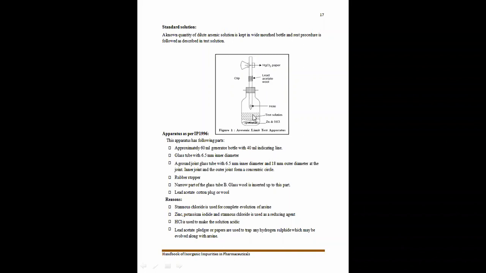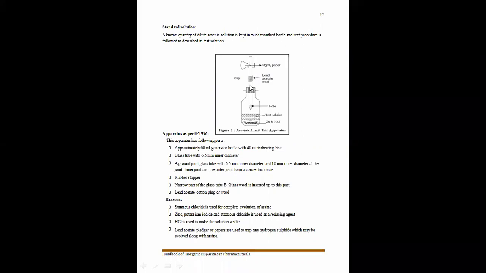A ground joint glass tube with a 6.5 mm inner diameter and 80 mm outer diameter at the joint, where the inner joint and outer joint form a concentric circle.